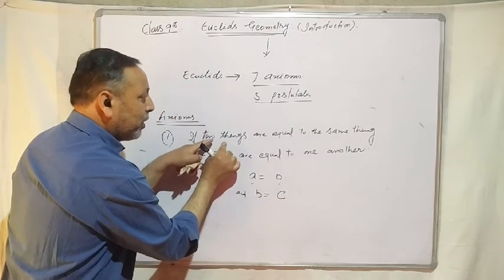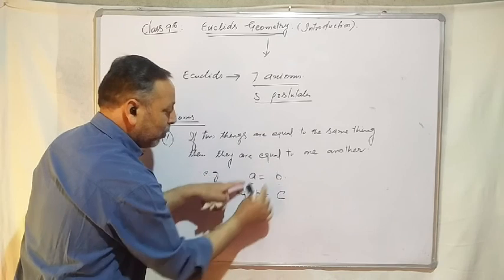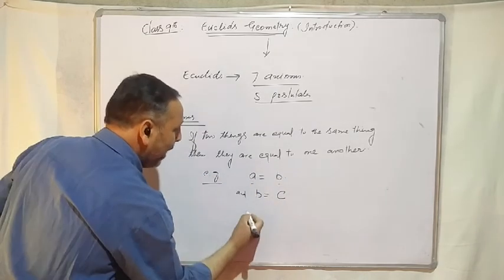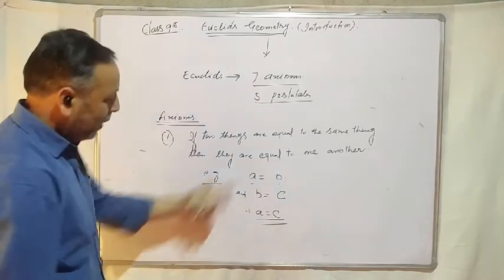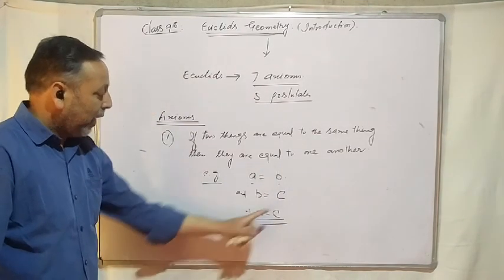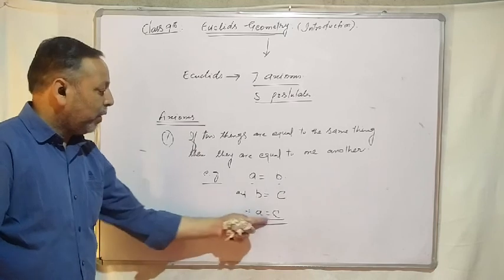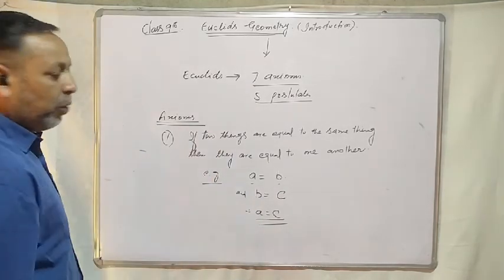The Euclid's first axiom says that when two things are equal to the same thing, they are equal to one another. That means we can say that A is equal to C, because A is equal to B and C is also equal to B. This is the first axiom of Euclid's.